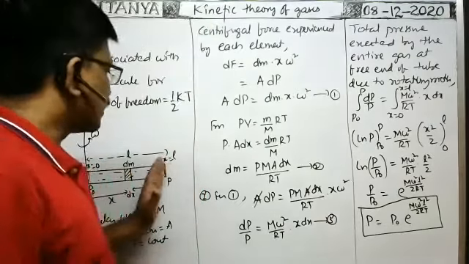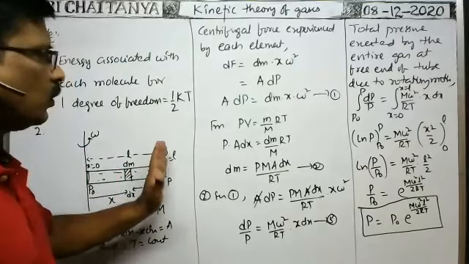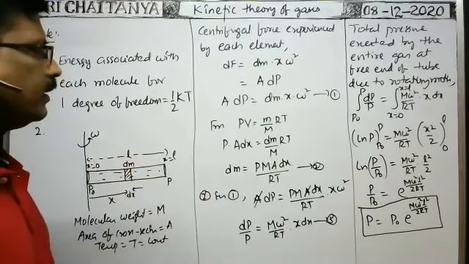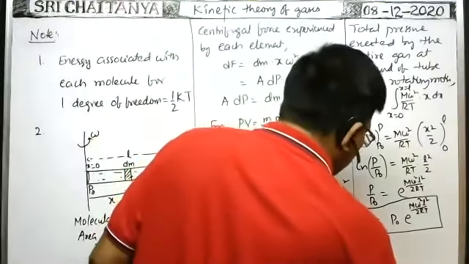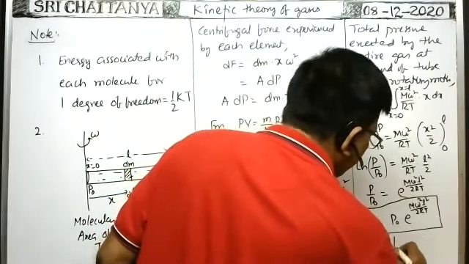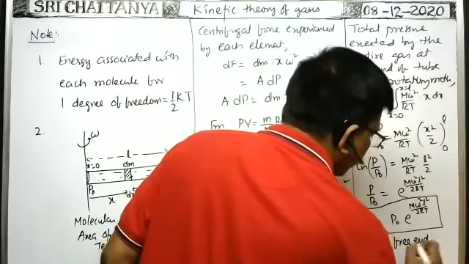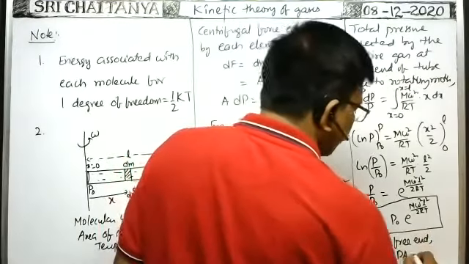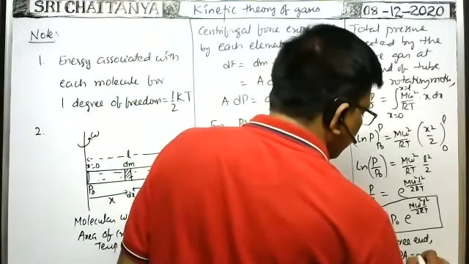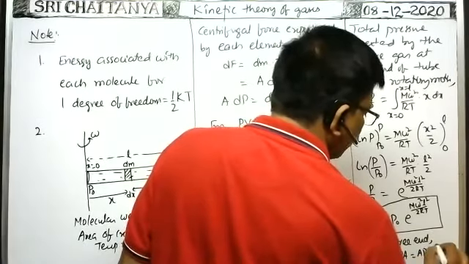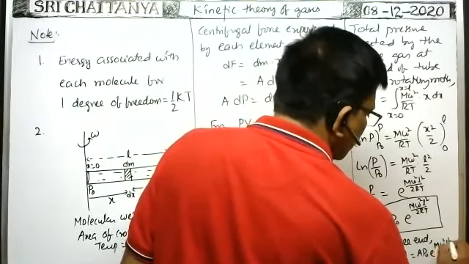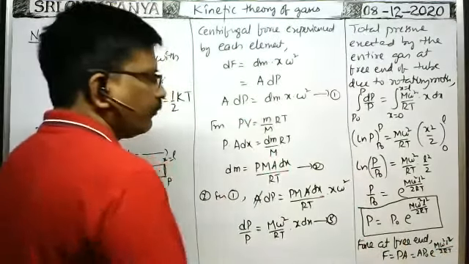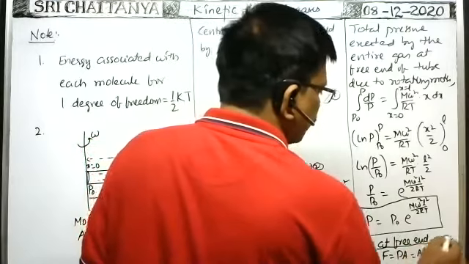What is the force exerted at the free end? We can write F is equal to P into A. Force exerted by the gas at the free end, F is equal to P into A. P means of course P naught into something. So A P naught e to the power of m omega square L square by 2 RT we can write. That is the force exerted. We can write this formula also.